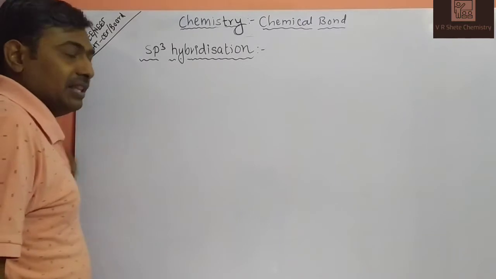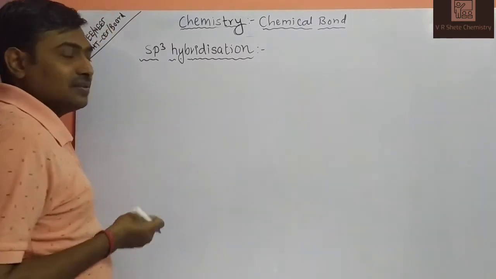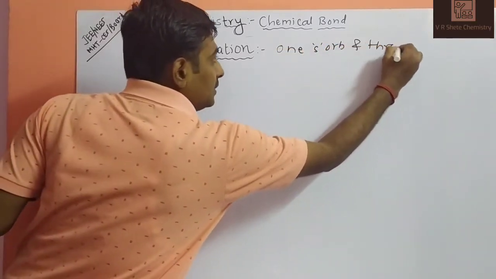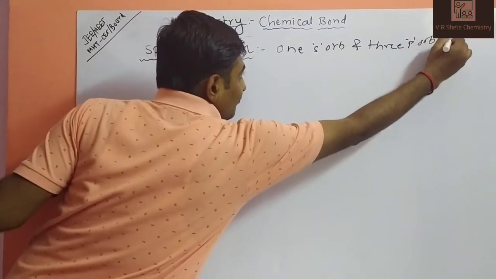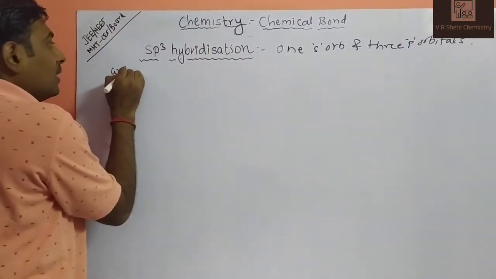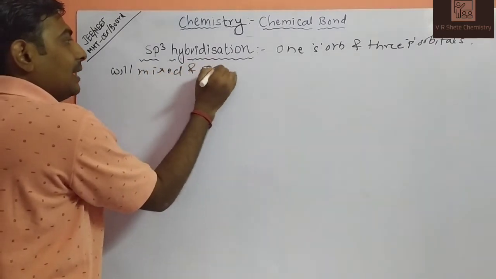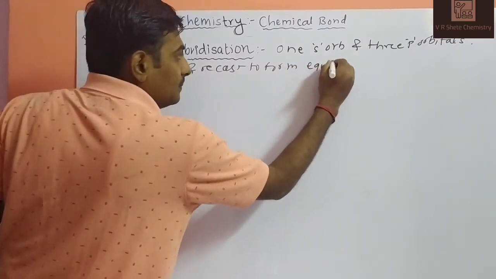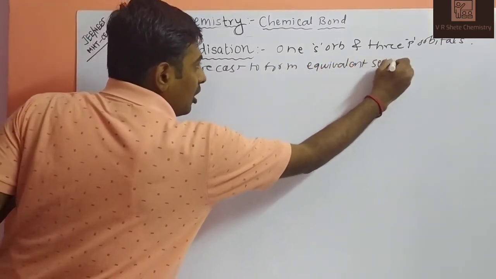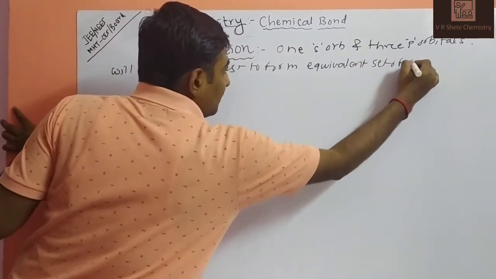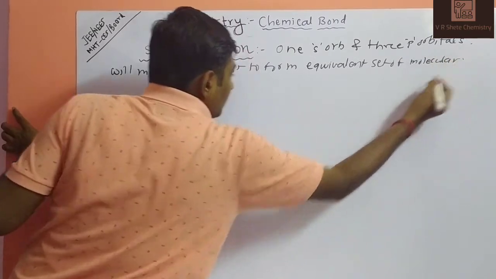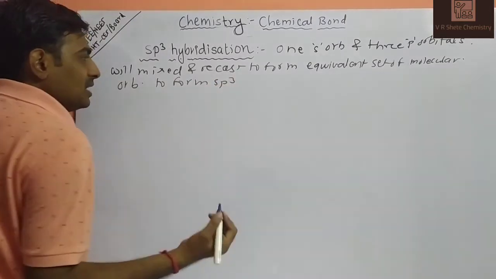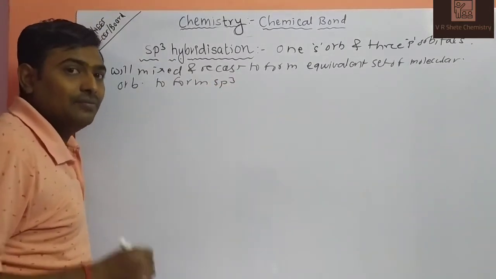First one, sp3 hybridization. What is meant by sp3 hybridization? It's very simple. One s orbital and three p orbitals will be mixed and recast to form an equivalent set of orbitals to form sp3 hybridization. So what are the different types of sp3 hybridization? We'll discuss one by one.